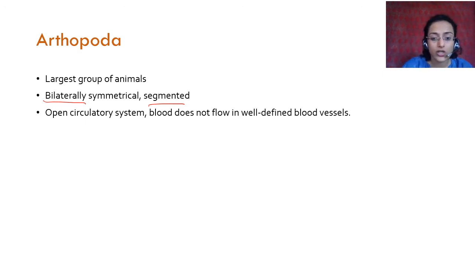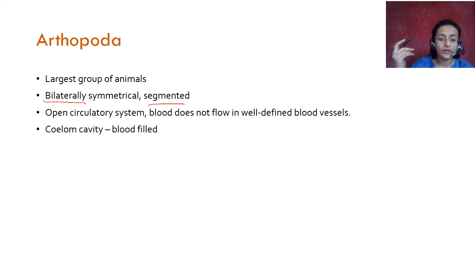They have an open circulatory system. Now, think about it: until now there was no organ system, and now they have a circulatory system. Annelida had complicated organs, and arthropods also have complicated organs, but they have an open circulatory system. We have blood vessels, arteries and veins. They don't have any of those things. They have an open circulatory system where the blood just flows in their body normally.